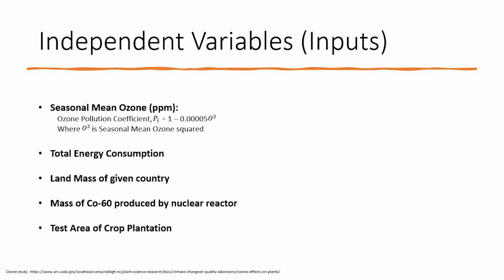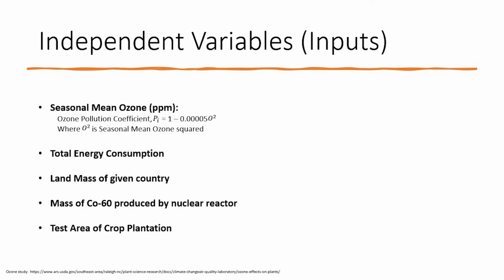For our independent variables, which serve as our inputs, we will be using the following. We will also be using the seasonal mean ozone, which is measured in ppm, to factor in the effect of air pollution, in this case ozone, on plant growth. This is used to calculate a pollution coefficient of ozone, Pi, given by this expression, which is modeled after the study given in the link below.